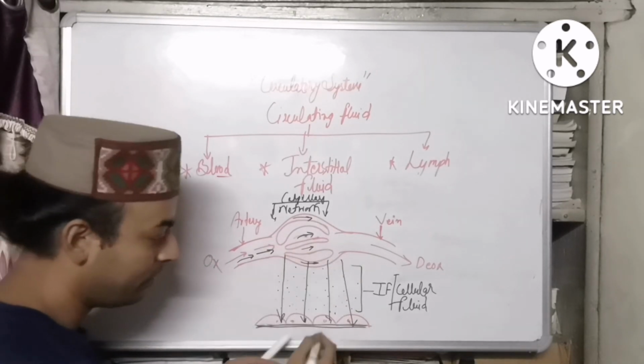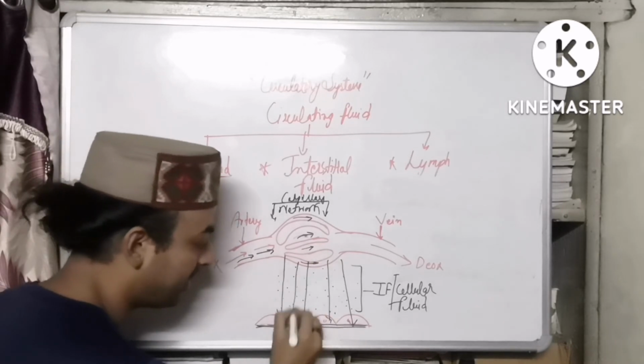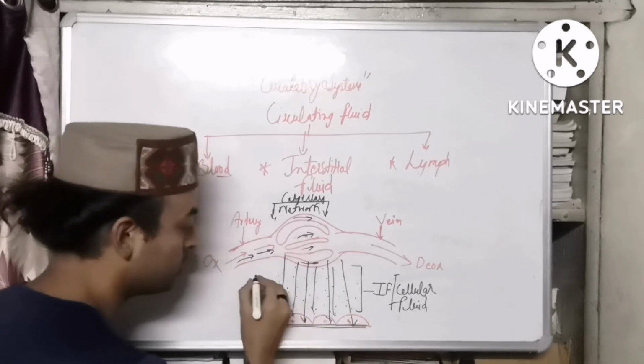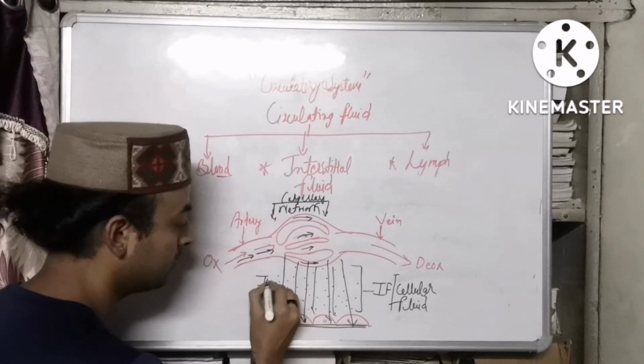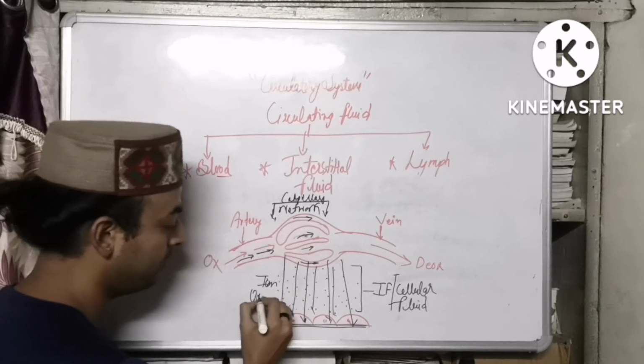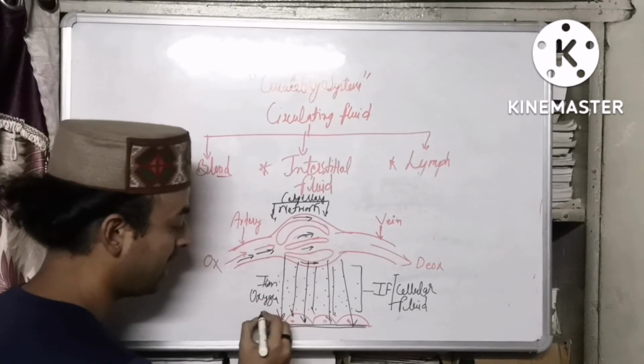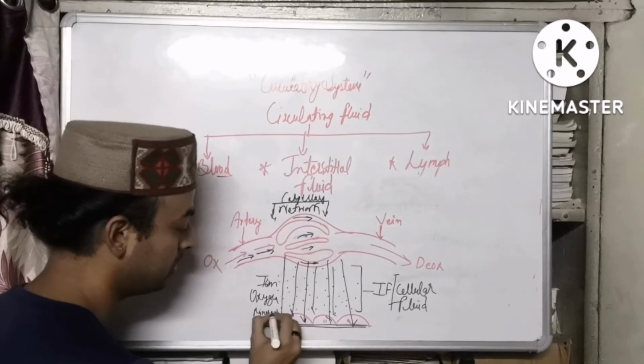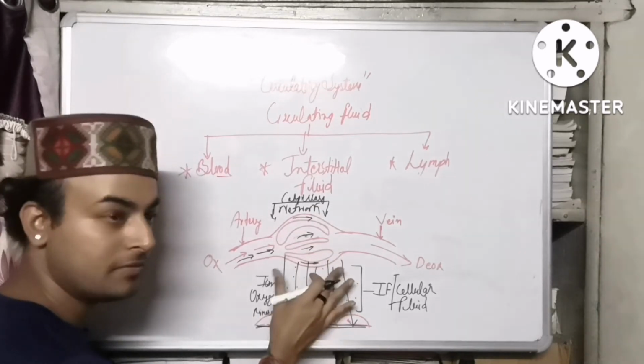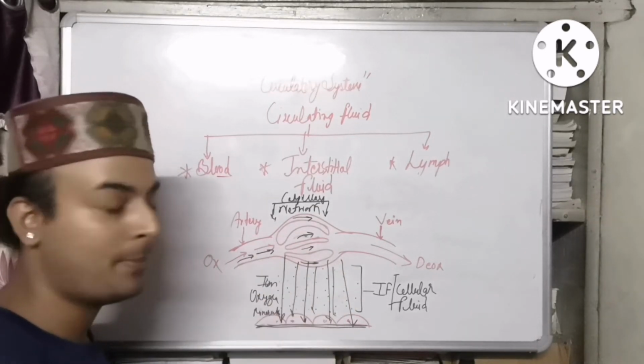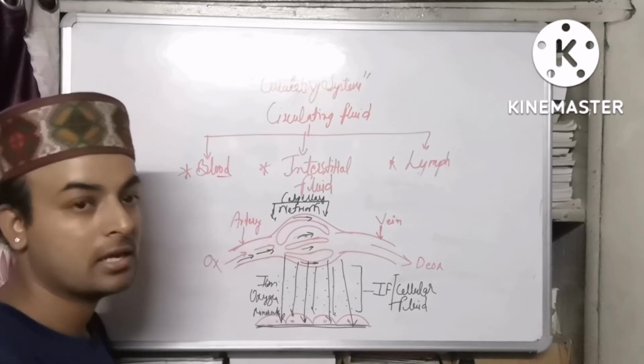Now when these materials are being transported here, ions will leave, oxygen will leave, as well as the minerals will leave this capillary network and will diffuse into the epithelial tissue. Now what is happening here?